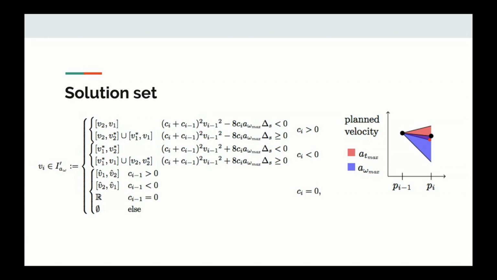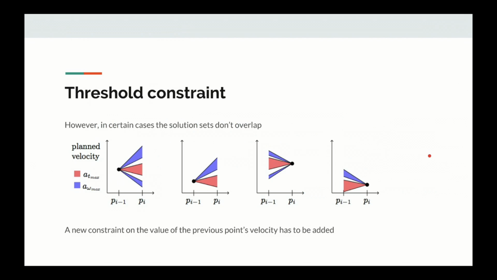However, sometimes these two ranges don't match up. And in this case, we have to introduce a new constraint, which is a threshold on the previous point's velocity. To model this constraint, we can do a lot of algebra on the two different constraints to find a maximum velocity at the previous point that will guarantee that these two ranges overlap. That ends up being really, really ugly, and here's some of the code for that.